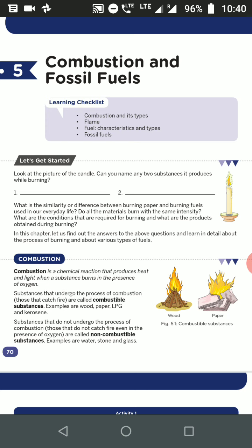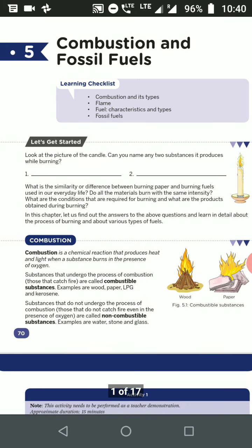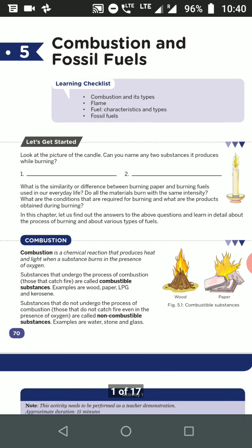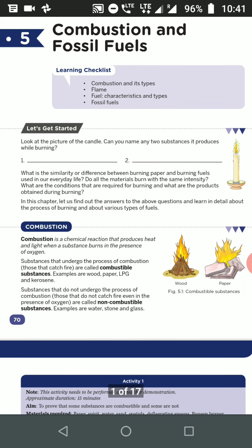Those substances which catch fire are called combustible substances. Examples: wood, paper, LPG and kerosene. The substances that do not undergo the process of combustion, that is, the substances which do not catch fire even in the presence of oxygen, are called non-combustible substances. Examples: water, stone, sand, glass, etc.